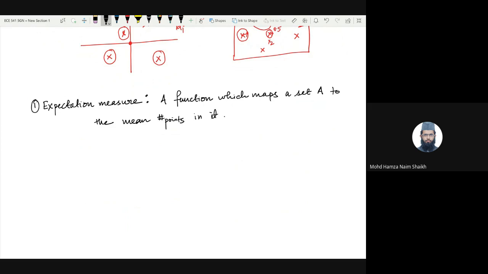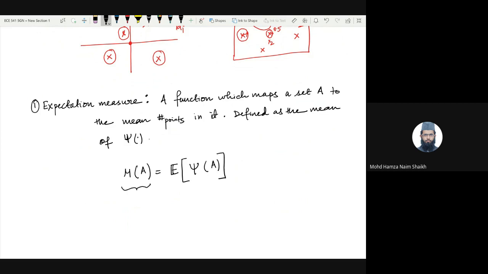It is defined as the mean of the random variable which we had already described, which means an expectation measure denoted by mu of A is simply the expected value of the random variable psi of A.